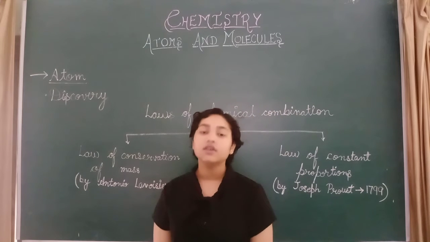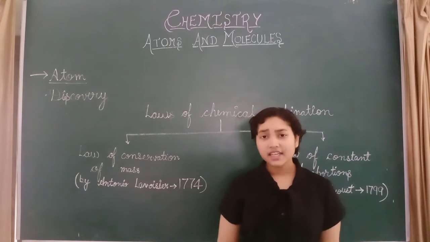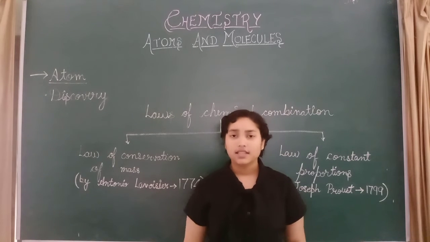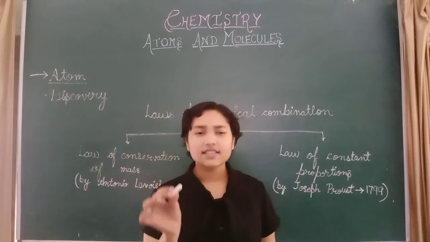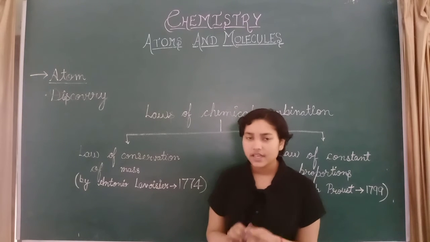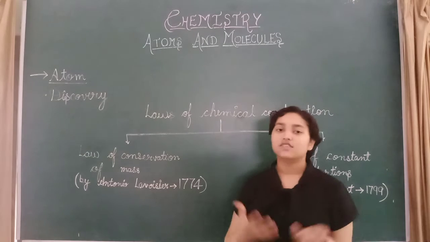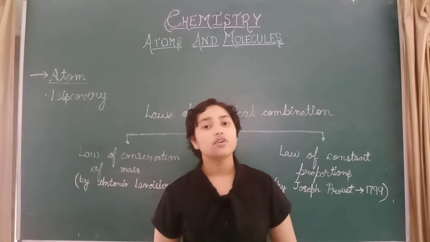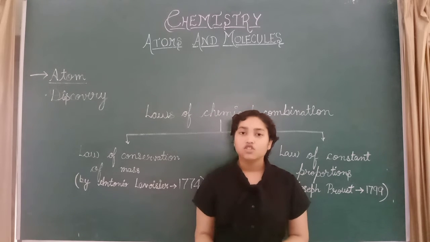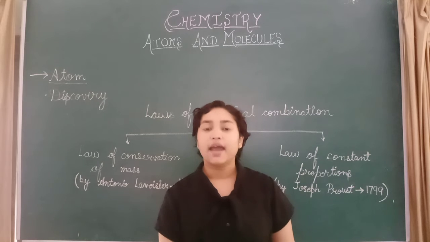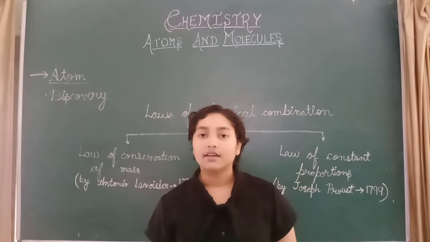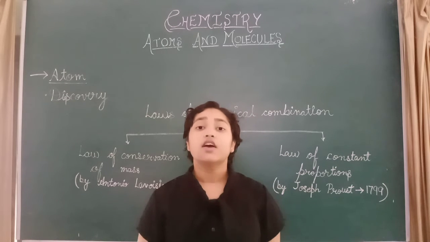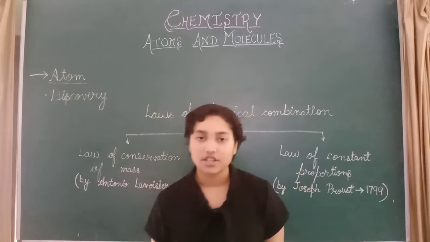So what is an atom? Atoms are the smallest particles of matter by which a matter is made. This chalk has small atoms in it, millions of atoms. This board also has millions of atoms. So everything that is matter is made up of atoms and molecules. So an atom is the smallest particle of matter, or the building block of matter. Or another definition: atoms are the smallest particles which take part in a chemical reaction.